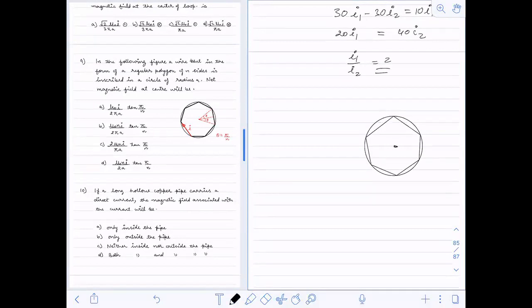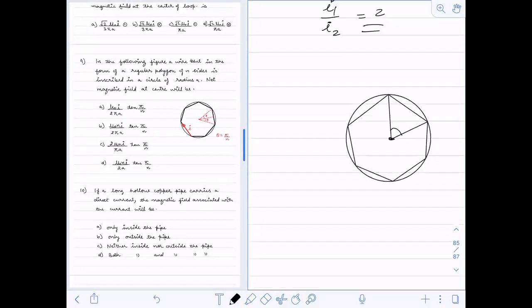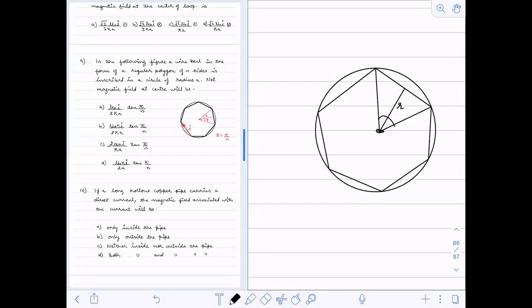Now at this center, what angle will be subtended? 60 degree. If this is 60 degree, you have to calculate this distance r. Now this side will be equal to this side. Is that also okay?